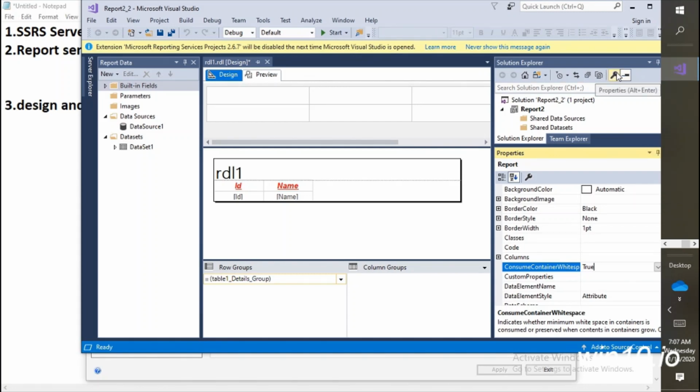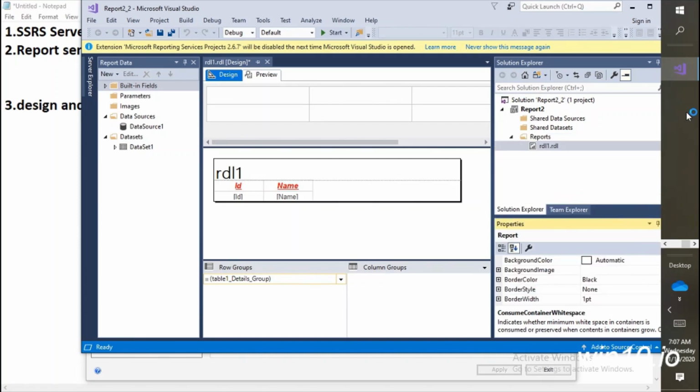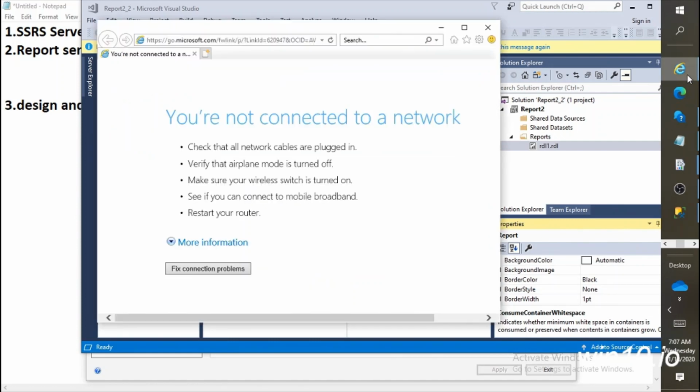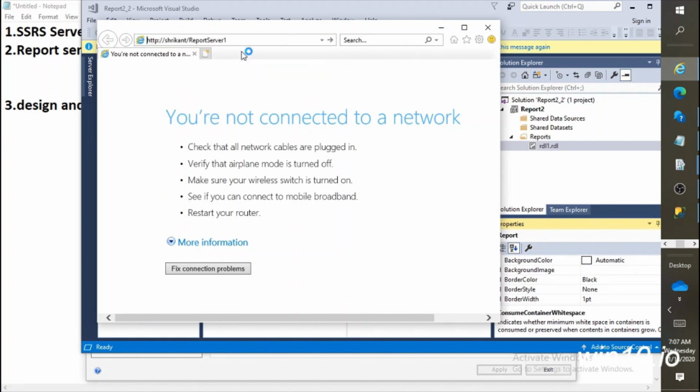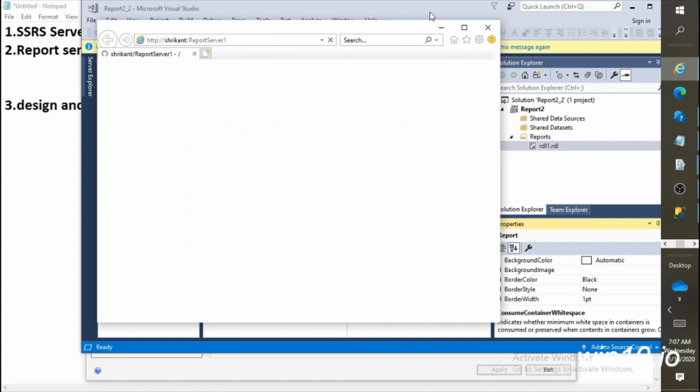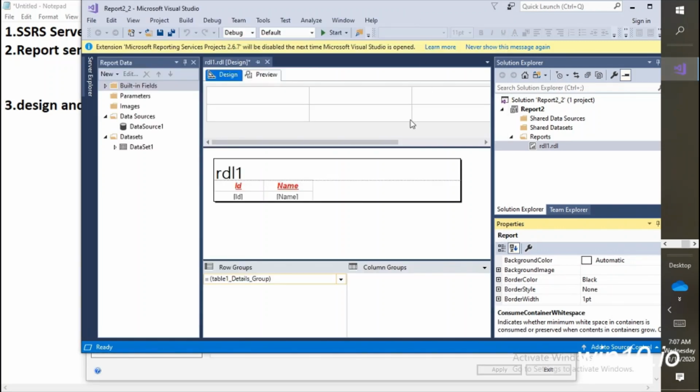Let it open. We need to wait for some time for it to open. Now search for the report server, as we already have the report server. So this is a link, and I need this one. I can't copy it from there, so I need to copy it like this. Great.